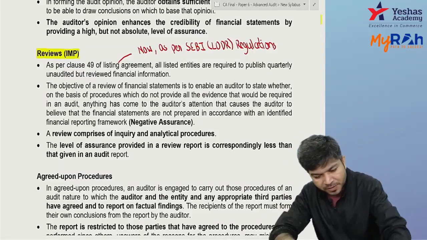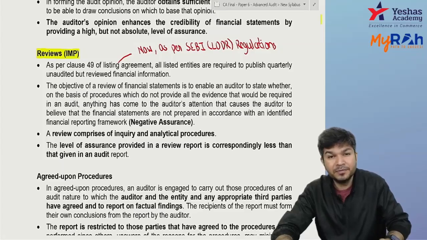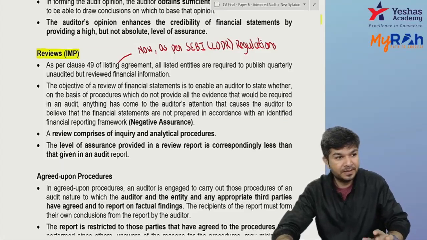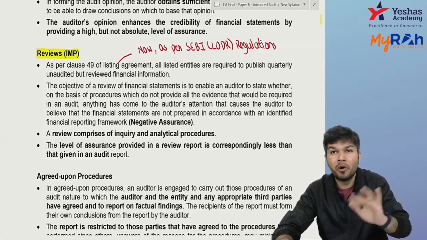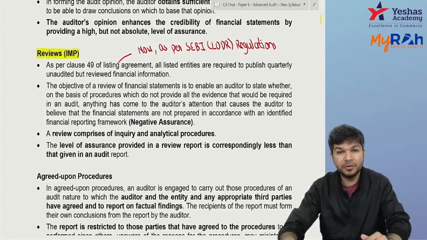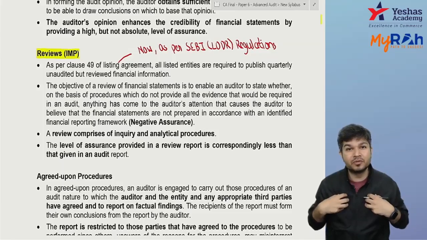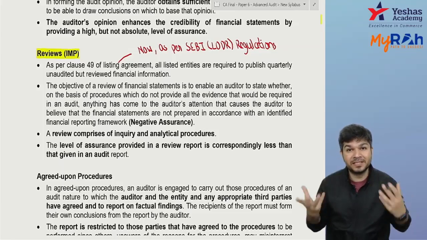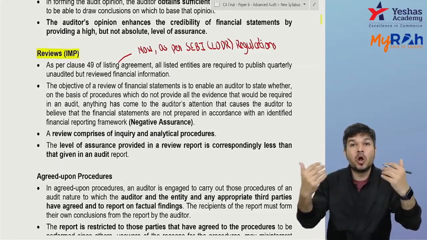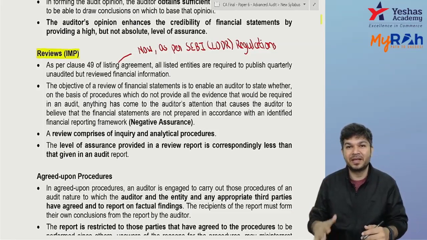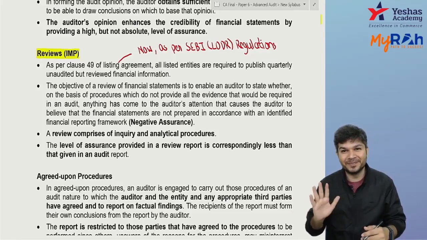Now just try to see the objective. Under review, you don't give reasonable assurance, you give a moderate assurance. And how do you give moderate assurance? You don't give it positively, you give it in a negative manner. Nothing has come to my attention because of which I say the financial statements are not showing a true and fair view.